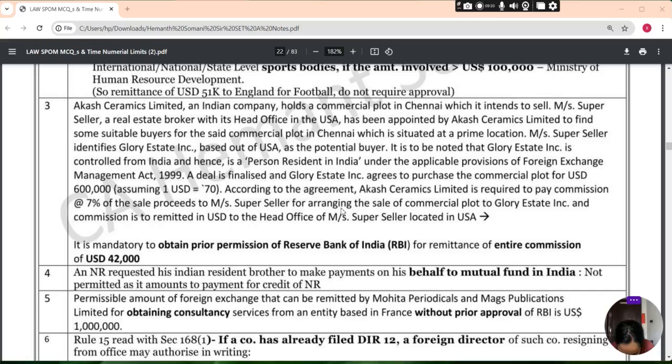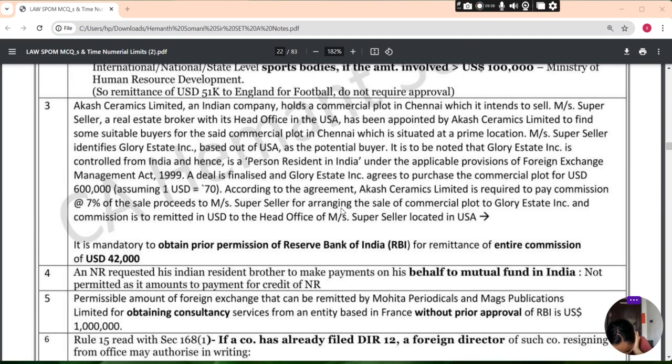A deal is finalized and Glory Estate Incorporation agreed to purchase the commercial plot for USD 6 lakh, assuming 1 USD equals 70 rupees. According to the agreement, Akash Ceramic Limited is required to pay commission at 7% of the sale proceeds to Messrs Super Seller for arranging the sale of the commercial plot to Glory Estate Incorporation.